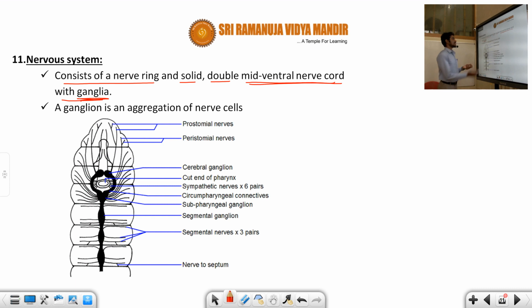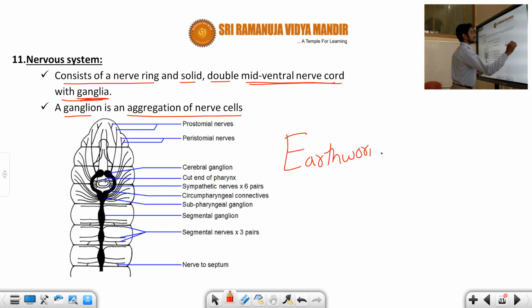So now you can see, a ganglion is an aggregation of the nerve cells. Very important, again I am taking the example of the earthworm. This is the earthworm nervous system. You can see there is a black colored part. This part represents the cerebral ganglia, and this part we call the circumpharyngeal connectives. And here you can see there is a group of nerves. These are all nothing but nerves only.